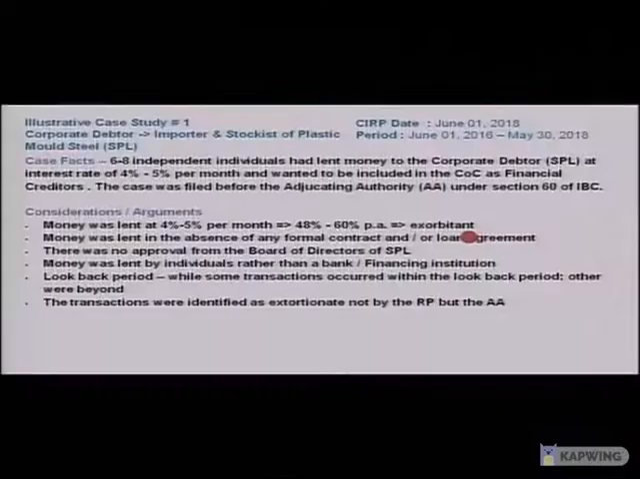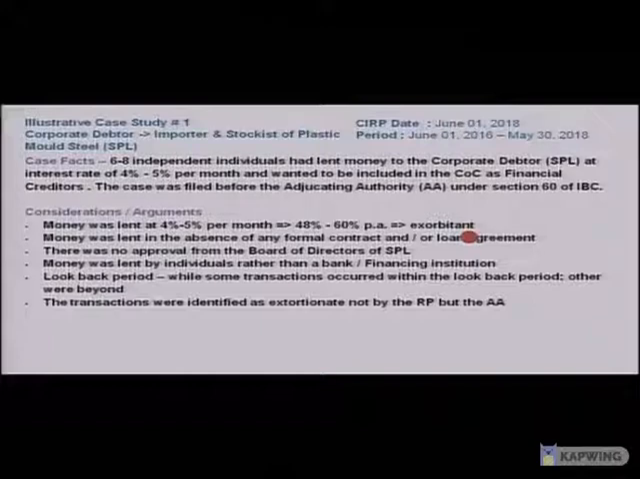First, whether there was a loan, financial and operational debt. Yes, there was a financial and operational debt that was there. Second, whether or not it was within the look-back period of 2 years. Yes, there were certain transactions that were identified within the 2-year period prior to the CIRP date. And last, whether the payments made by the corporate debtor were exorbitant. We've already discussed and established that the payment made by the corporate debtor was indeed exorbitant.